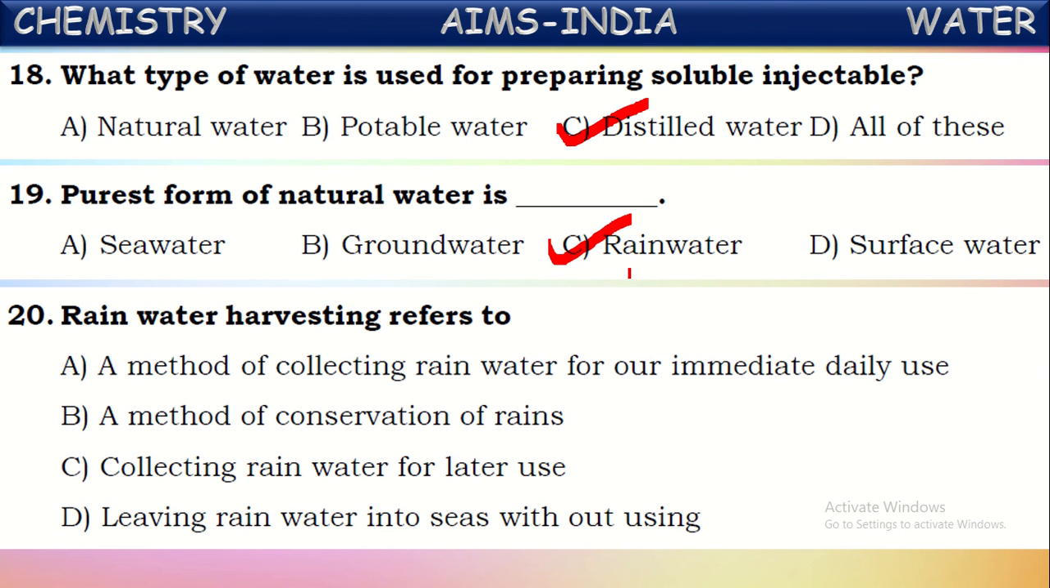Rainwater harvesting refers to what? What is meant by rainwater harvesting? It is a method of collecting rainwater for our immediate use. Of course, it is a method of collecting rainwater, but not exactly for immediate use. A method of conservation of rains, collecting rainwater for later use, actually that is the correct answer. So, by the rainwater harvesting process, we collect the rainwater and we use that rainwater for our purposes at later times. Okay, it is correct.